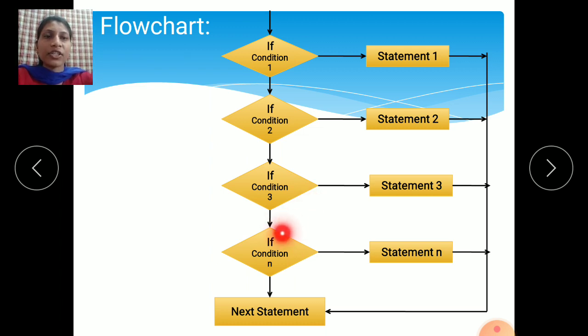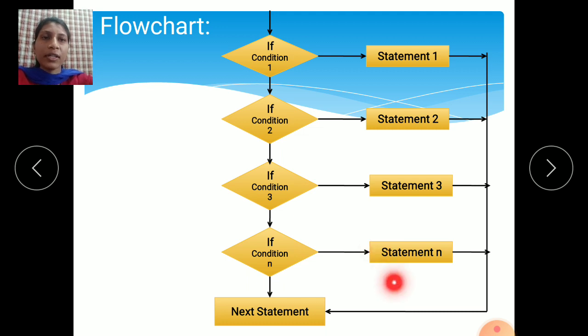If condition 4 is also false, like this, it will check the n conditions. If the last condition n is true, then statement n is executed. If condition n is false, the cursor is transferred to the next statements, whatever statements you have written at the end, and it will display them on the monitor screen. Your program will stop here.